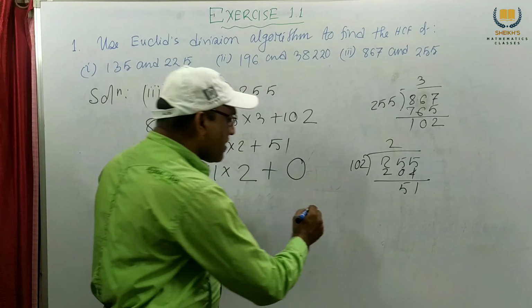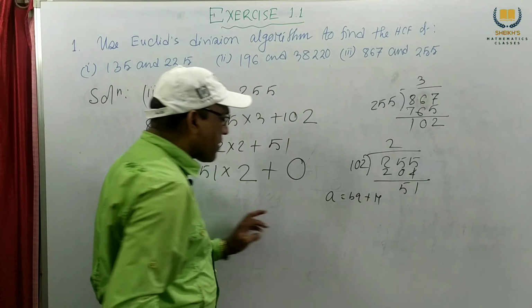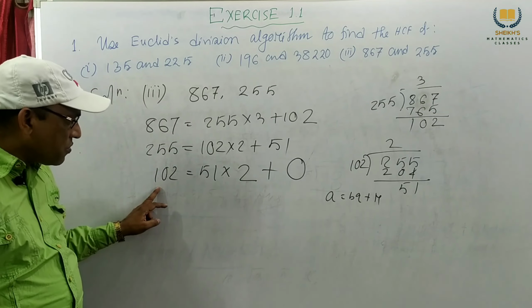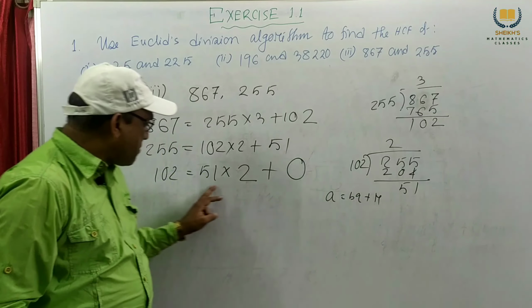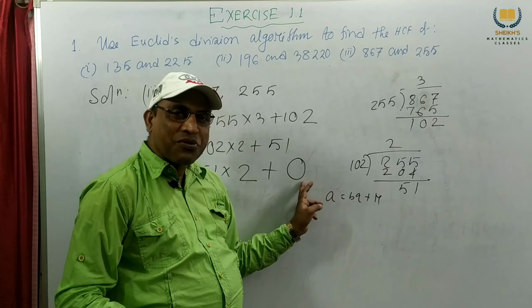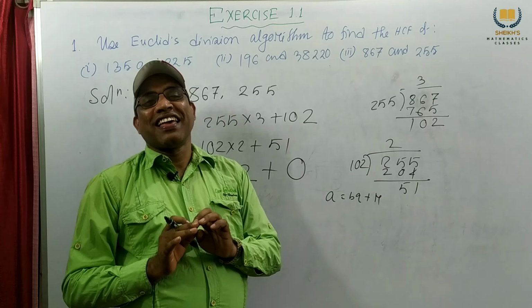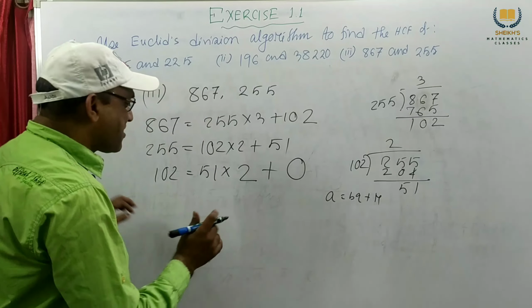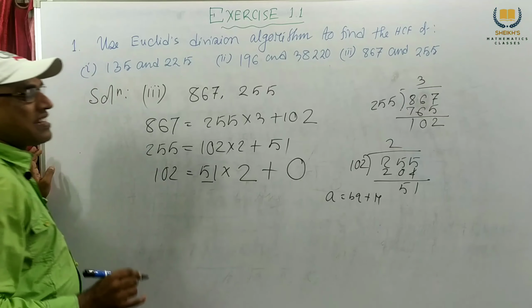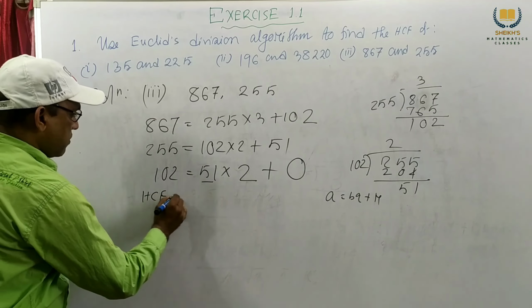If we compare with A equals BQ plus R, A means 102, B means 51, Q means 2, and R means 0. Remainder 0 means we get our ending position. This is our B, and this is our HCF. HCF equals 51.